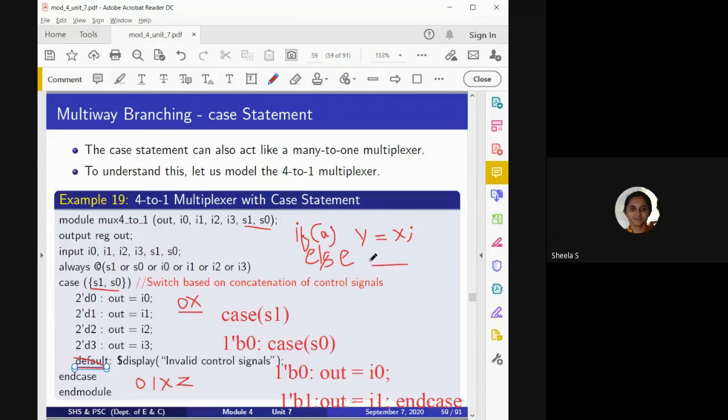And one more thing we have to remember: if I do not want to execute any other statement, meaning if the condition is true it has to execute, otherwise it should do nothing, then I have to indicate to the CAD tool that it should not do any operation when the condition is false. How to mention that? We just use the keywords begin and end.